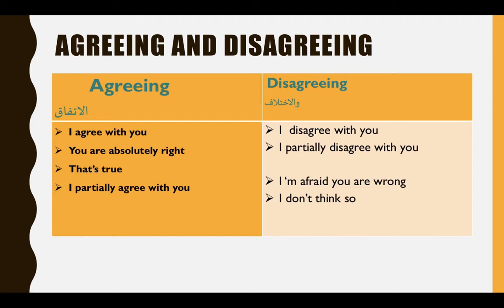Disagreeing in Arabic is الاختلاف. So with I disagree with you, I mean that I'm not going to share the same opinion. I disagree with you, I partly disagree with you, I'm afraid you are wrong, or I don't think so. These are expressions that you have to use, either to express agreeing or to express disagreeing. So this is the function that we cover: asking about and giving opinion, and agreeing and disagreeing.